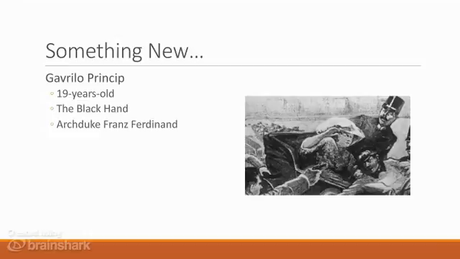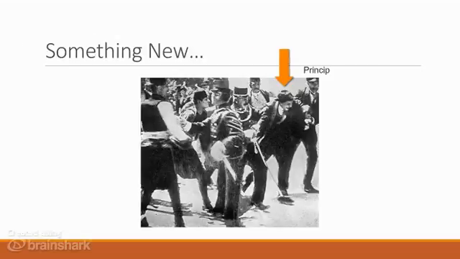That included the murder of the Archduke Franz Ferdinand when he came to Sarajevo on a visit in June of 1914. Princip was actually just one of several assassins that attempted to kill the heir to the Austrian throne. One threw a bomb at the Archduke's car. It exploded, injuring passengers in the car behind Franz Ferdinand. Other assassins got cold feet and failed to carry out their orders. Princip, however, when presented with the opportunity, coldly pumped a series of bullets into the head and neck of Franz Ferdinand and his wife Sophie. Here is a photograph of Princip shortly after he was apprehended by the police in Sarajevo.